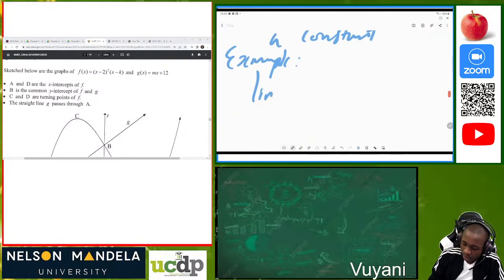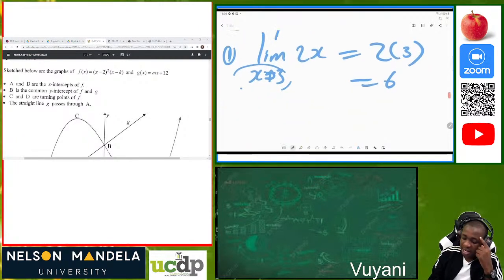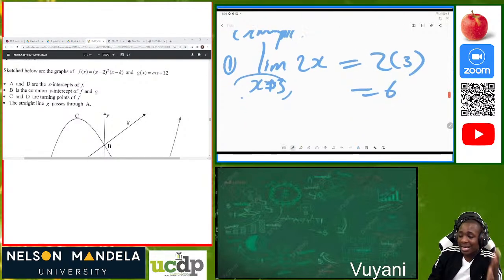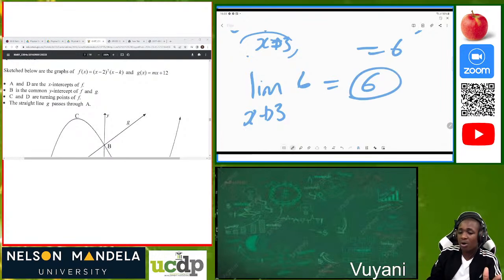Determine the limit of the function 2x as x tends to 3. So how do you determine this? In order for us to calculate, we must substitute the value of x is equal to 3 in the function f of x. So we're just going to have 2 times 3 and we have 6. Then I also say that NB, the limit of a constant is always a constant. So if we're given the limit of, as x tends to 3, of maybe 6, it's still 6. It doesn't change because 6 is a constant. So those are my limits.